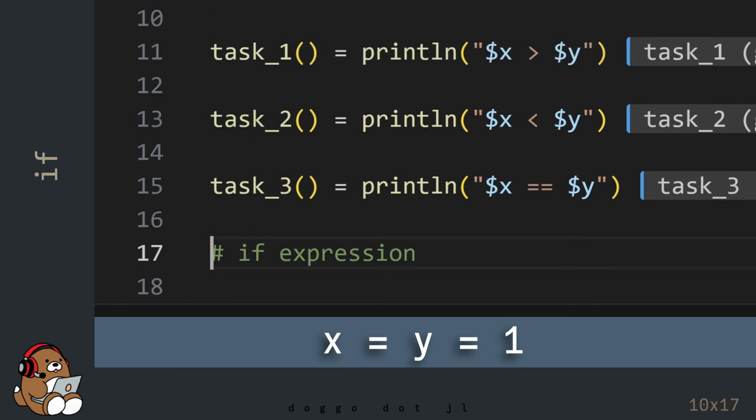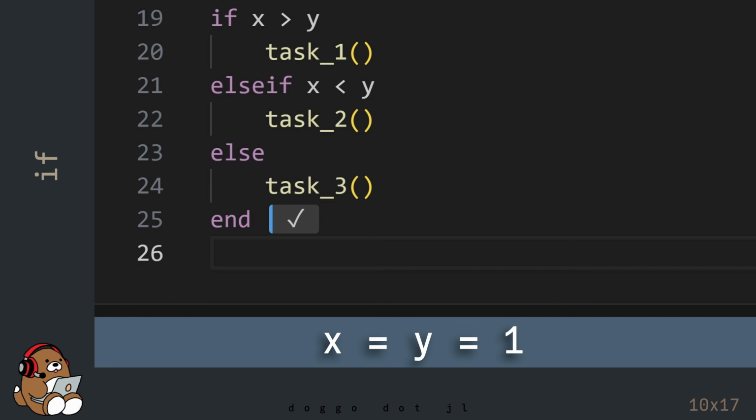Now let's go back down to the if expression to predict what will happen. Since x is not greater than y, and x is not less than y, then this code should perform task 3, since there's no other option. Let's rerun the if expression to see what happens.